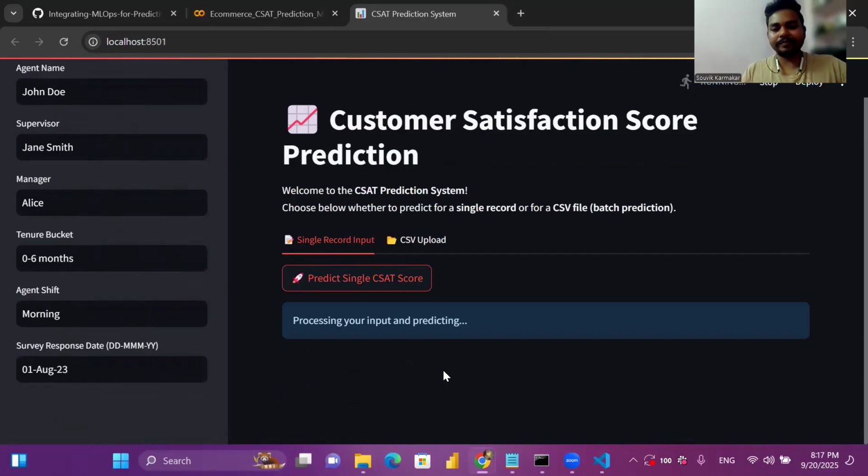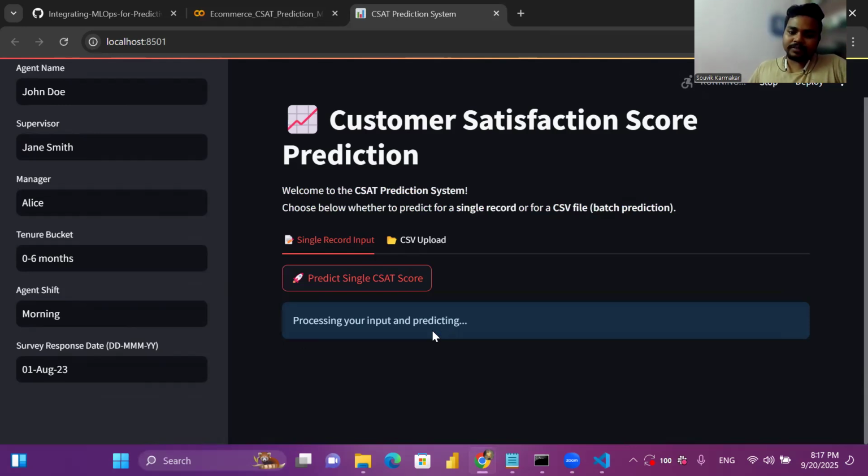So the model is running, and I have employed CSV upload also. You can upload a CSV file with some rows of features, and accordingly the model will give output. I will show you that part also. Just a minute. Let's wait for this single record input.